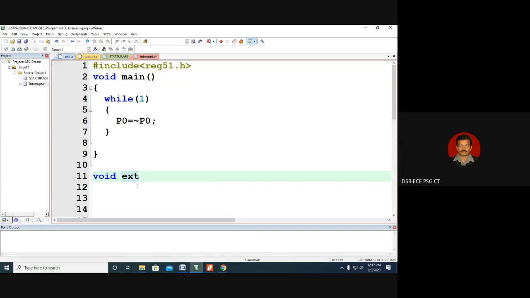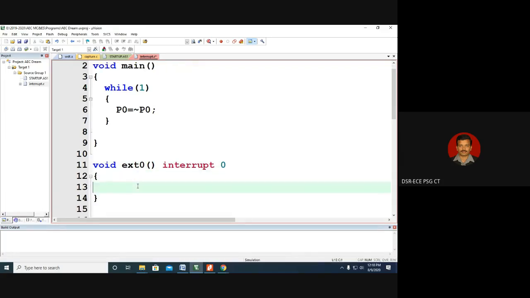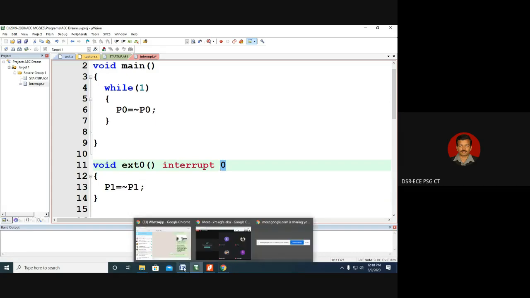Void, let us say external interrupt 0, interrupt 0. So this is the interrupt service routine where I am blinking port 1. That is, P1 equals the 1's complement of P1. So as long as there is a main routine, port 0 will blink, and whenever the interrupt comes, port 1 blinks. This 0 has its own significance. When it is 0, it will go to external interrupt 0. The number 0 means lower the number, higher the priority. That we need to understand.